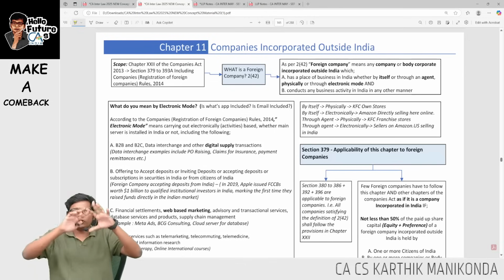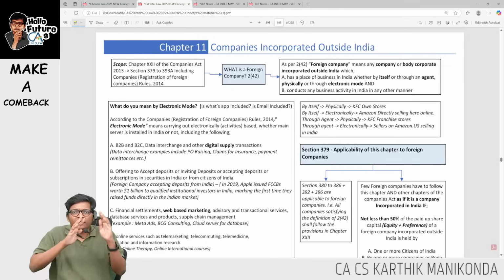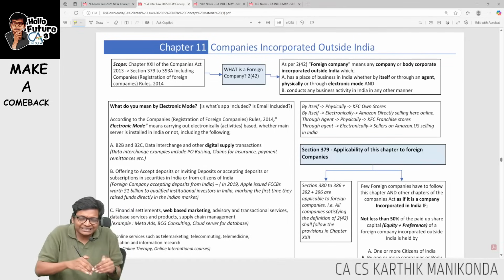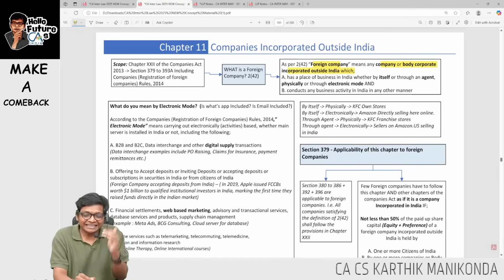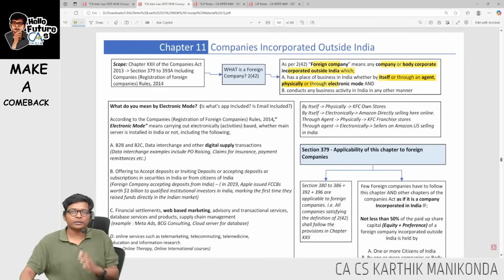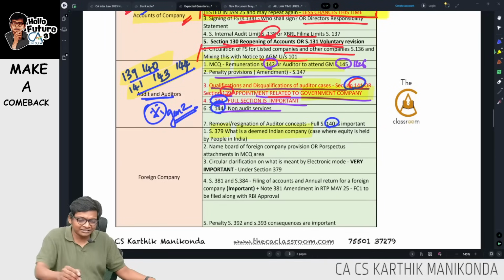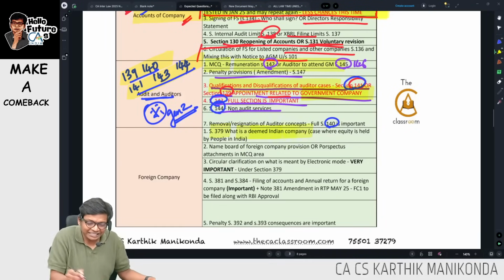One, a company which follows full Companies Act. Second, a foreign company which follows only this chapter. Basically a foreign company which is incorporated outside India, having place of business in India by itself or through electronic mode. But here I am not discussing all of that. I am discussing about a case where it is deemed Indian company.